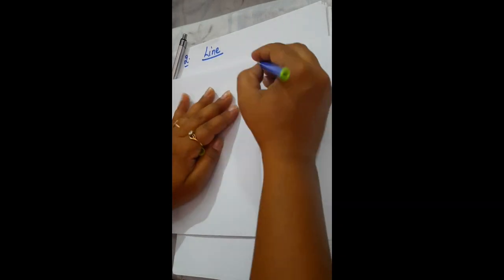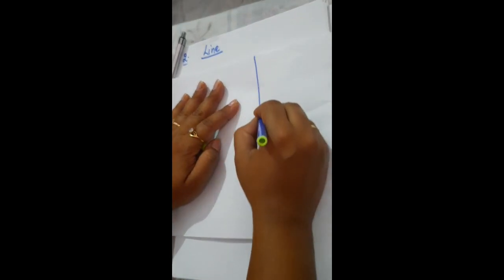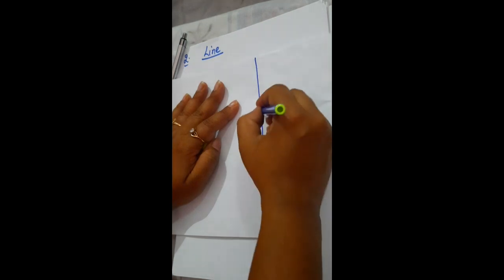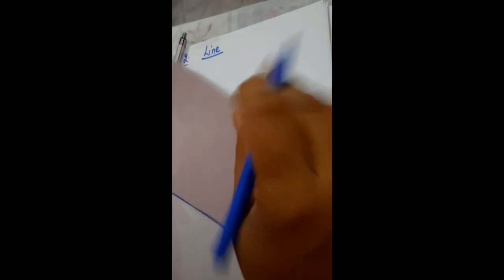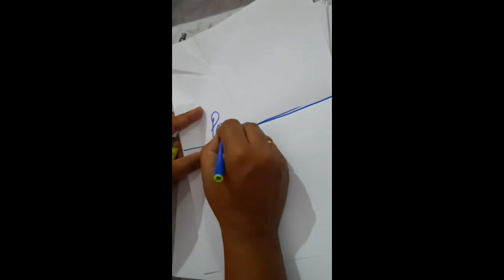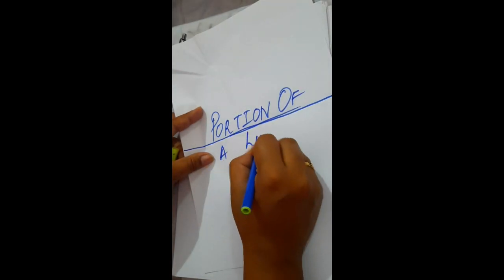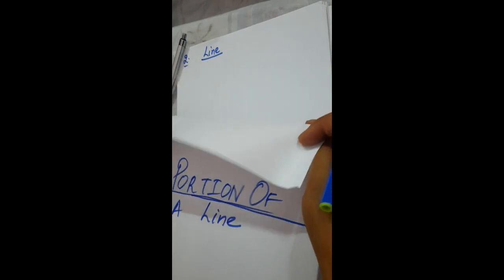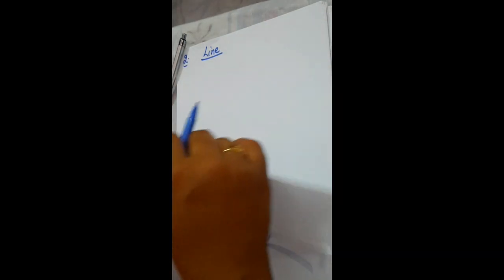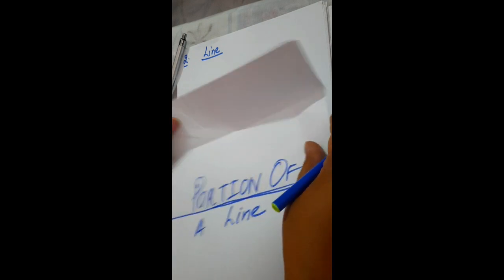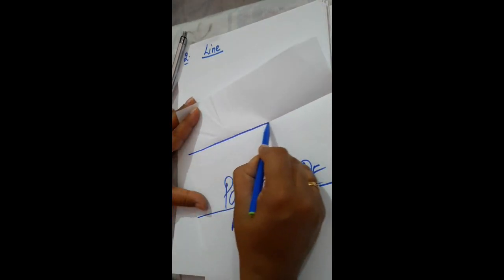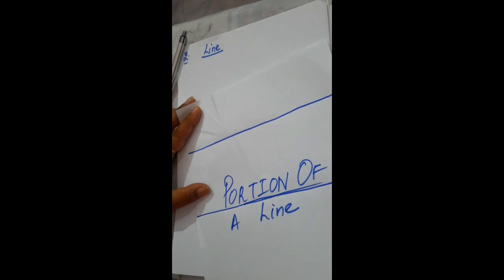On unfolding the two parts, we find that a straight crease is formed. This straight crease in the paper is an example of a portion of a line. If you have any sheet of paper, just fold it and press the parts together. Now unfold it, and you will find that crease, which is a portion of a line.